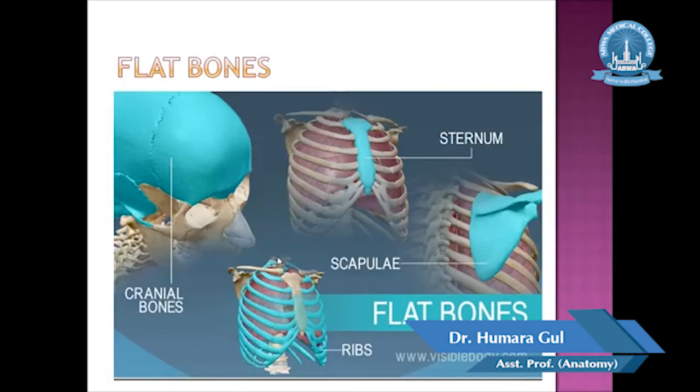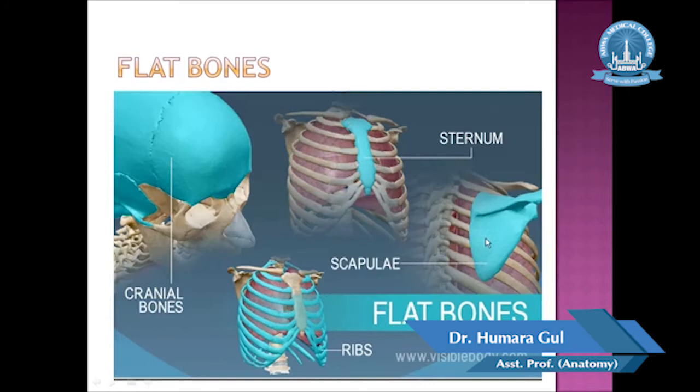Then comes the third type of bone in the classification according to size and shape. They are the flat bones. They usually occur as thin and curved plates, and they serve as a protective covering, and they provide a broad surface for the attachment of the muscles. Here you can see the examples of the flat bone: the skull, cranial bone, sternum, ribs and the scapula.